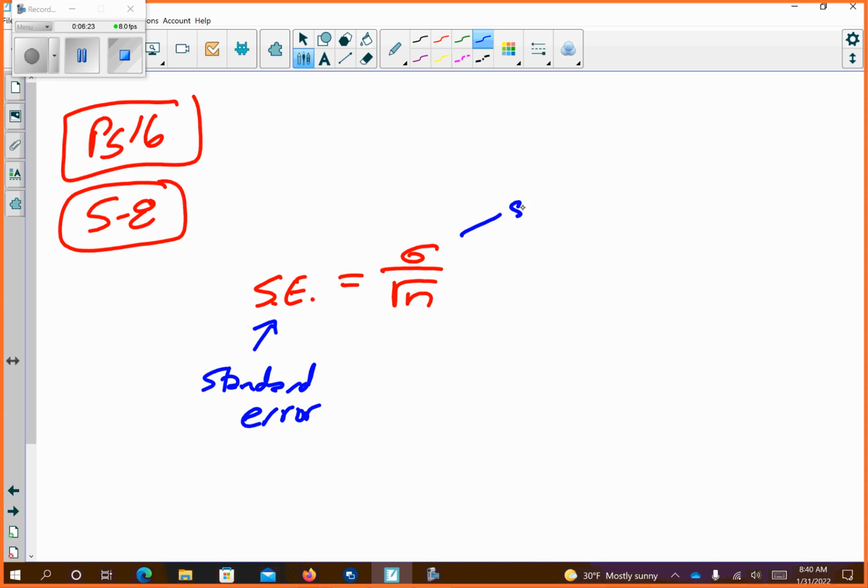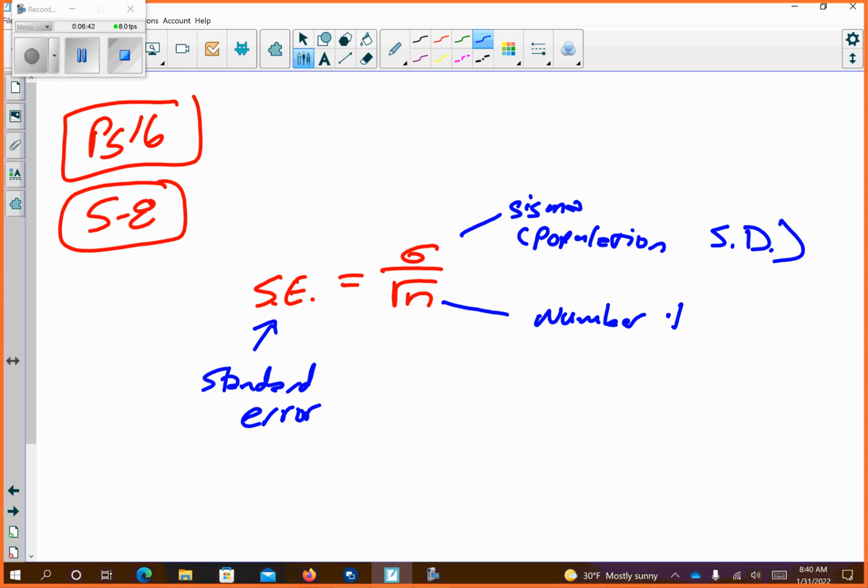This is sigma, which stands for the population standard deviation. And then n is the number of people, the number of items or whatever, the number tested.